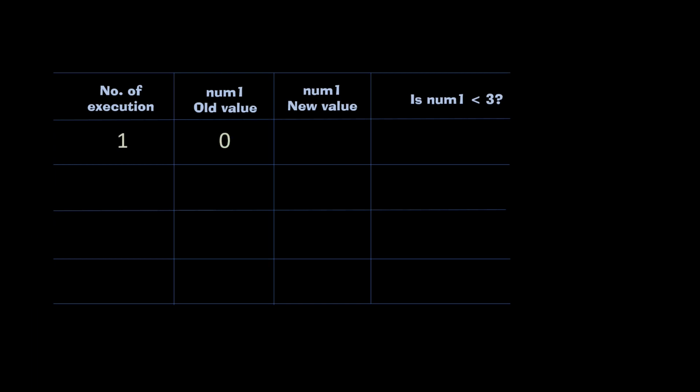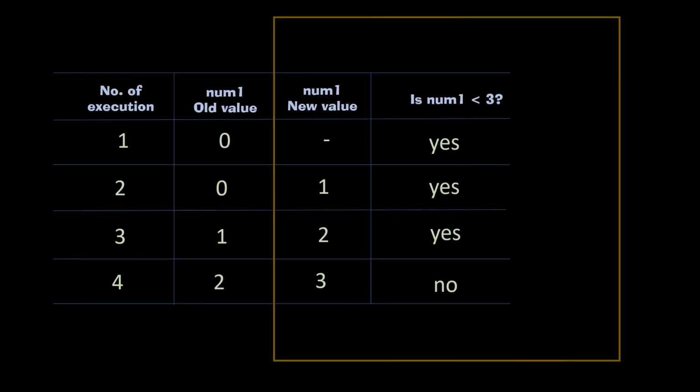As 0 is less than 3, it will print the string and then it will add a number to it. Again, it will check and will go on like that until it is 3. At that point, the program will ask whether the number 3 is less than 3. As the answer will be no and the condition becomes false, the program will come out of the loop, which means the loop will stop repeating the statements inside the loop.